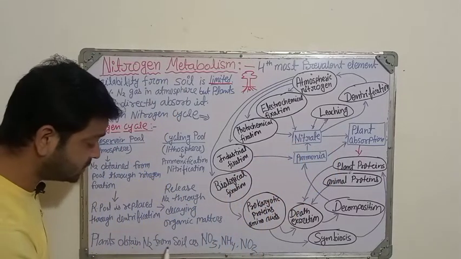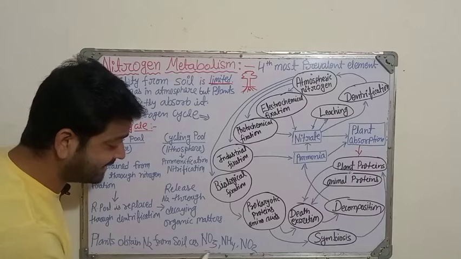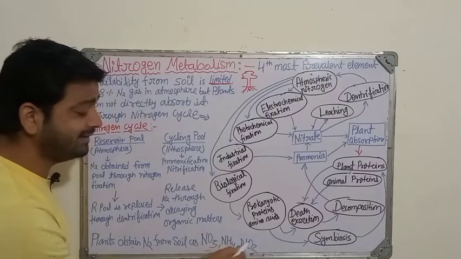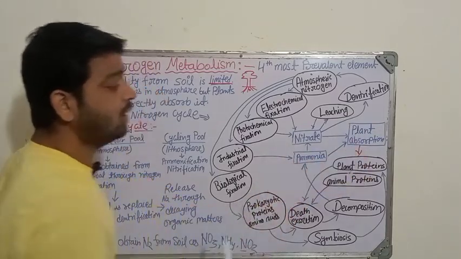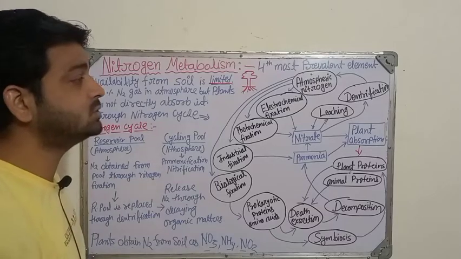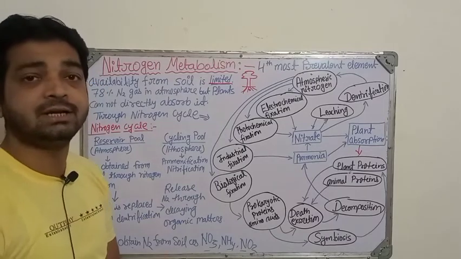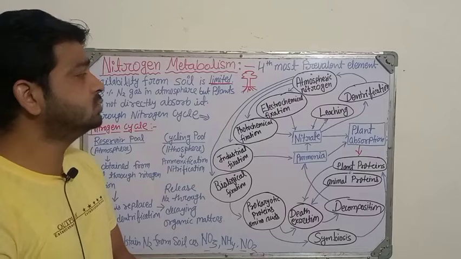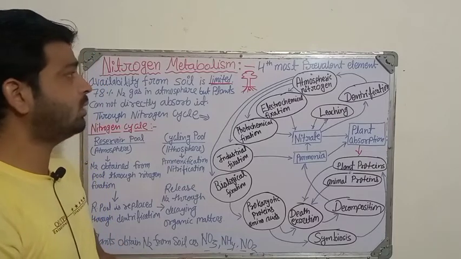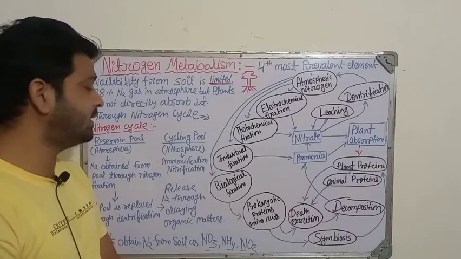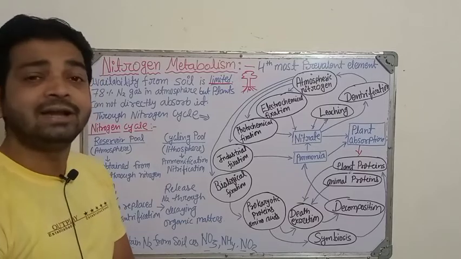Plants obtain nitrogen in the form of nitrate, nitrite and ammonia, right? In this form only they are going to absorb it, and they can use that nitrogen as a part of their nutrients, and they can have growth and development, right? So that's why nitrogen becomes very important when it comes to plant use, right?